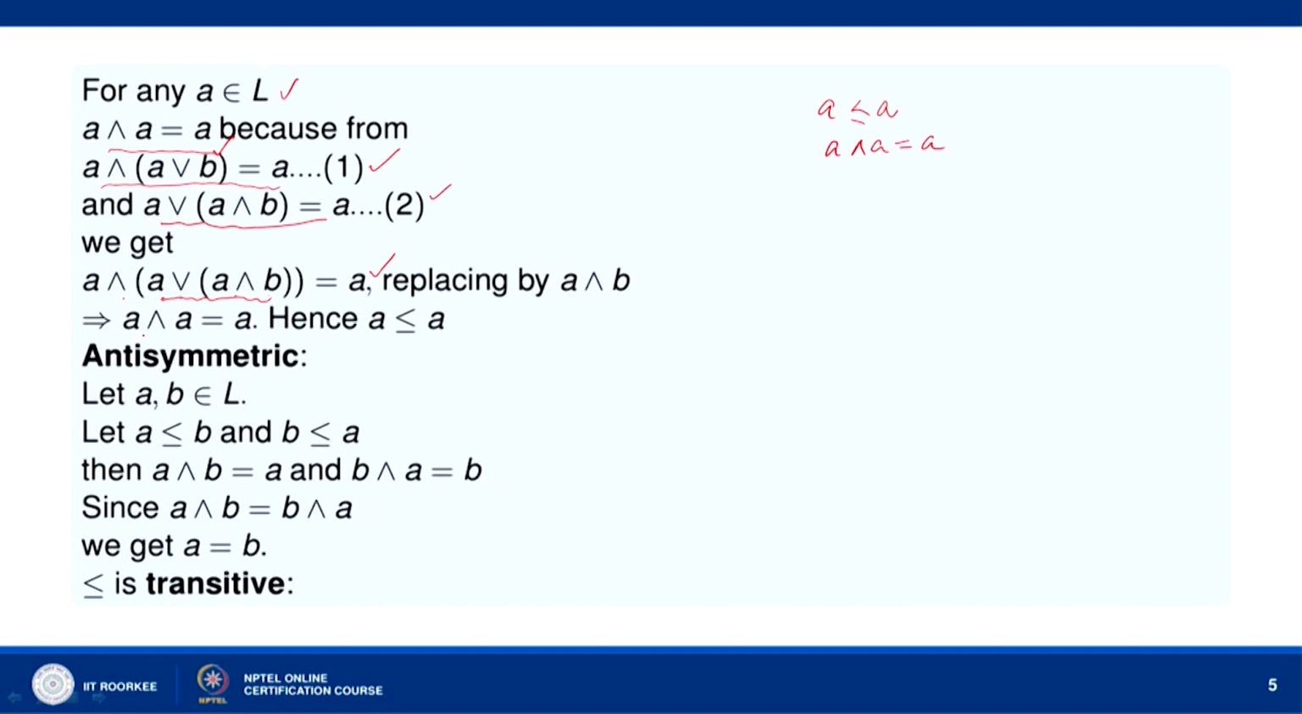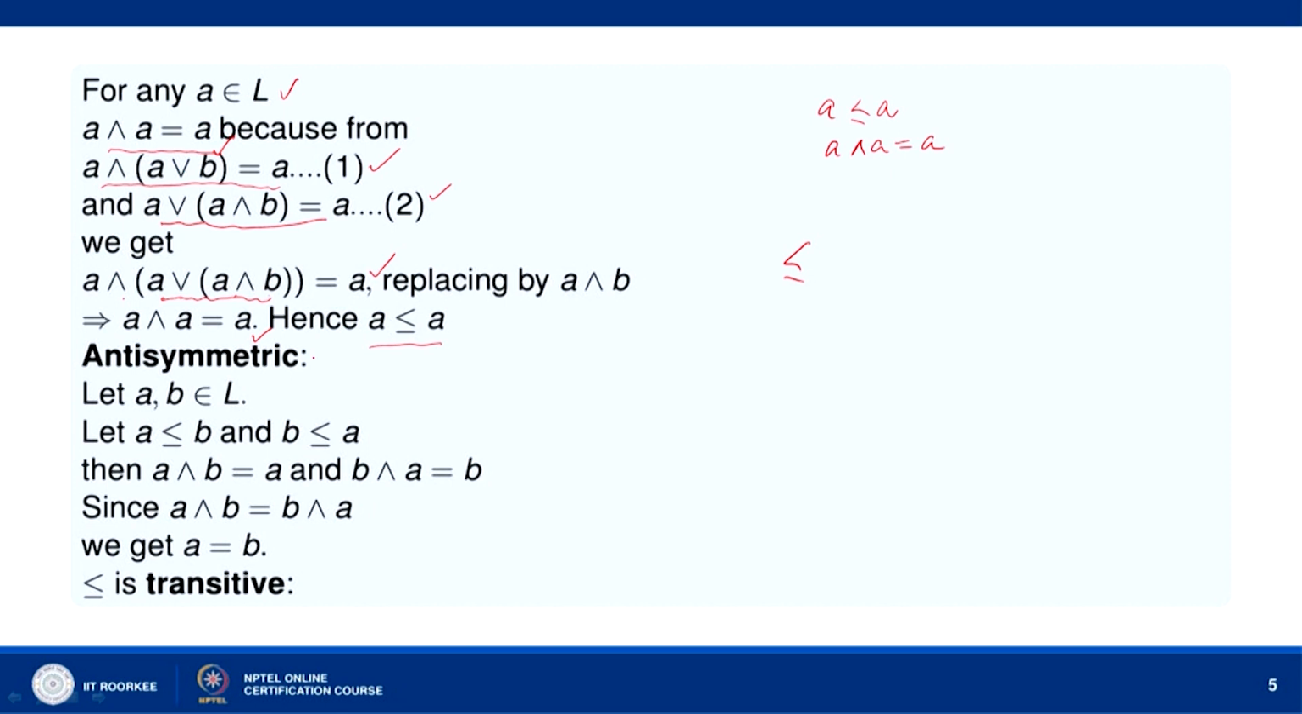Okay. Then we have A meet A equal to A, and A meet A equal to A by our definition implies A precedes A. So, the operation precedes is a reflexive operation.